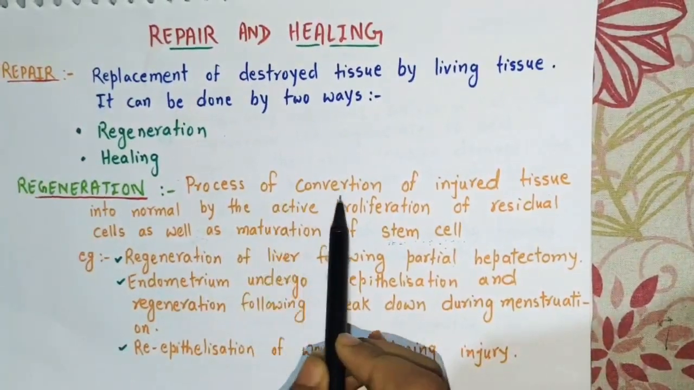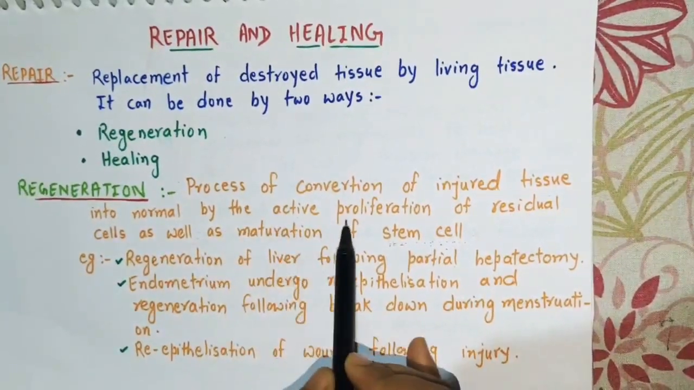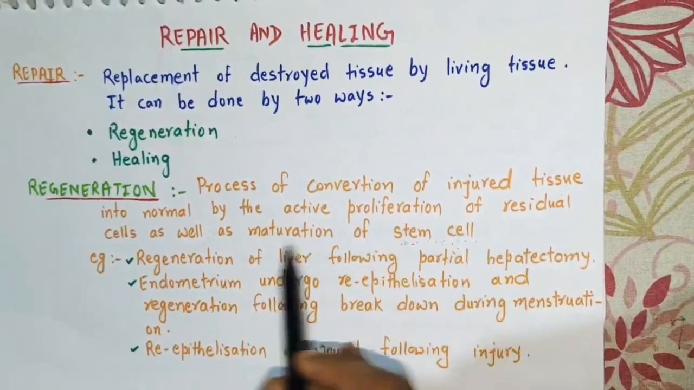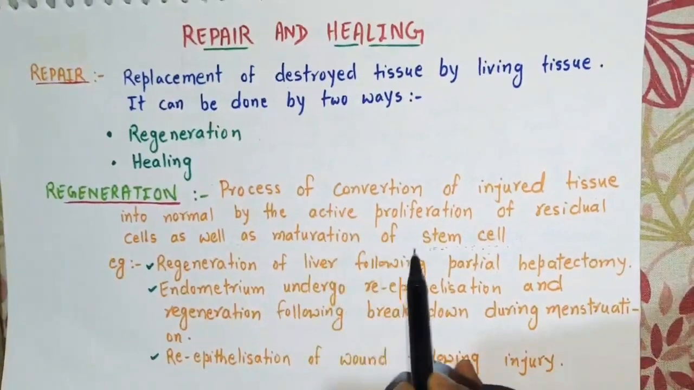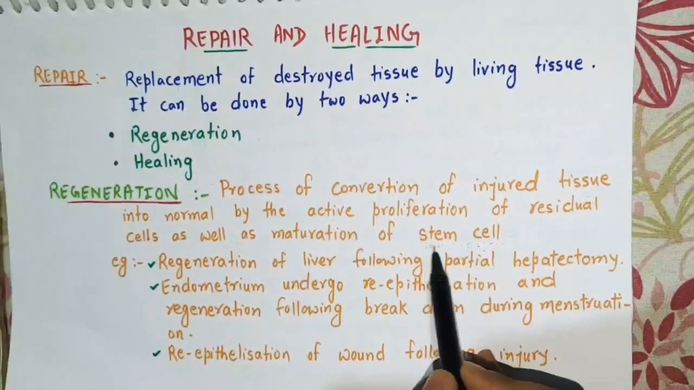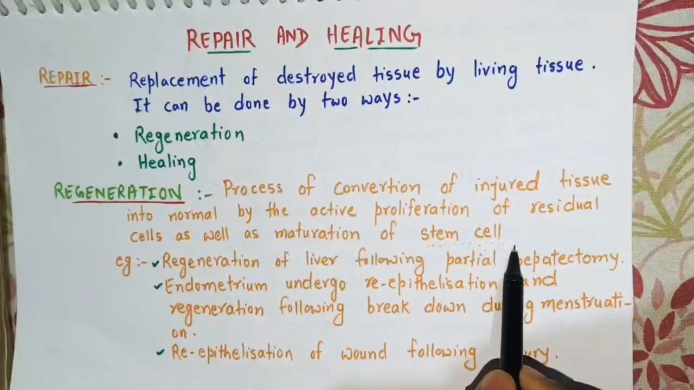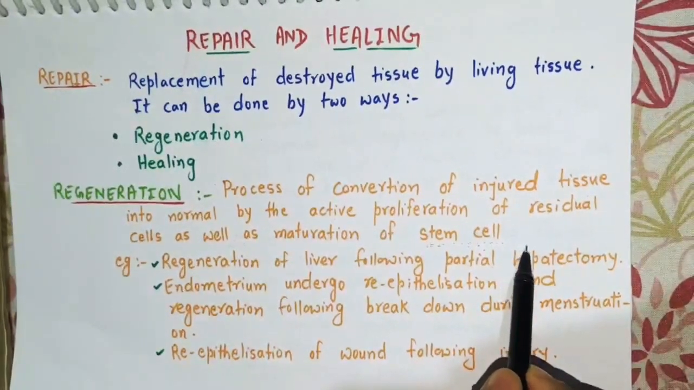Regeneration is a process of conversion of injured tissue into normal by the active proliferation of residual cells as well as maturation of the stem cells. What is a stem cell? Stem cells are the cells having self-renewable and proliferative properties.